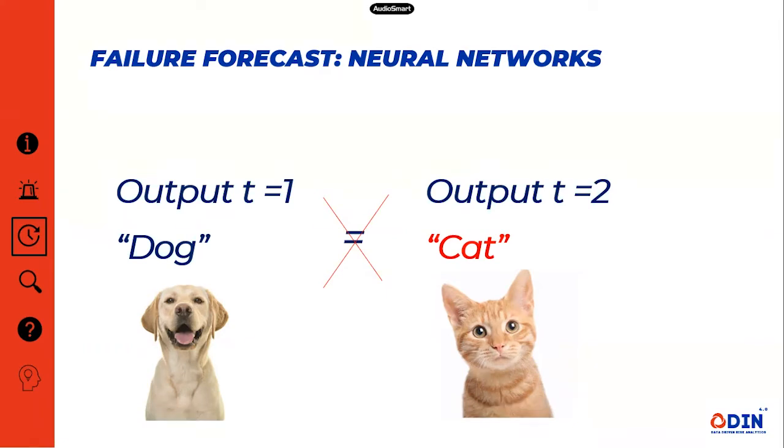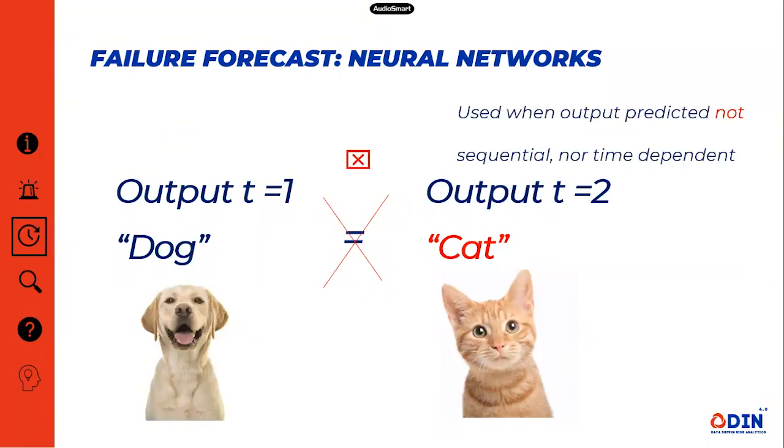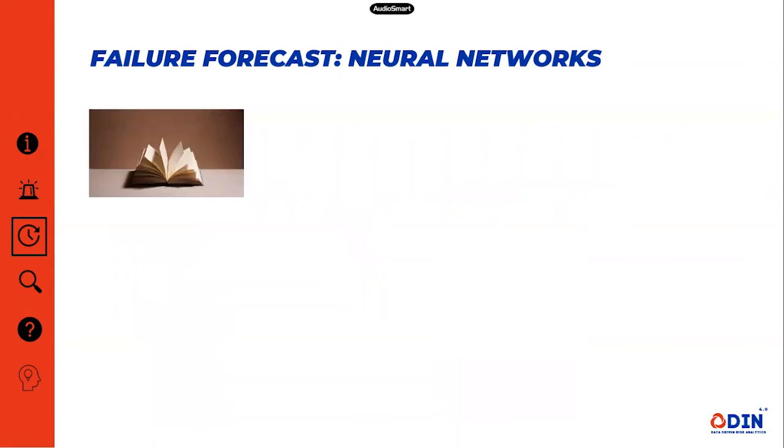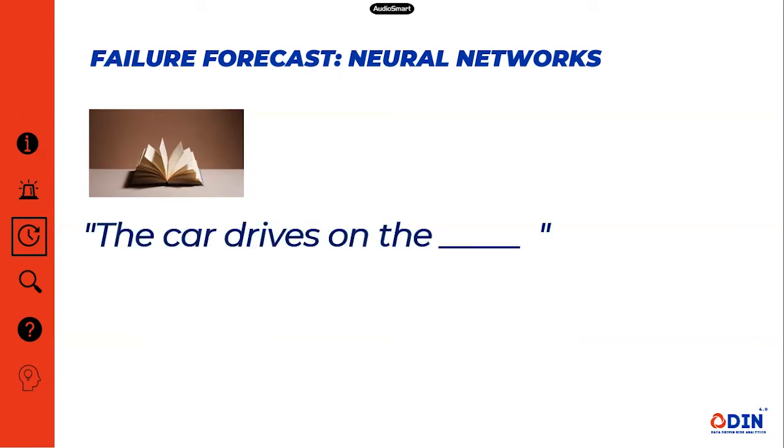There are, however, situations where we need the output at T1 to support the forecast of output at T2. To illustrate the requirement for time or sequence dependency, let's suppose that there is a text prediction model run on the data of a sentence in a book for which we are trying to predict the next word. Assume that we are trying to predict the last word in the sentence, say, the car drives on the road. This situation can be addressed by a regular neural net because the context is quite simple and because the last word almost always ends up being road.